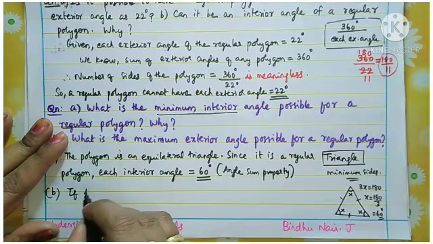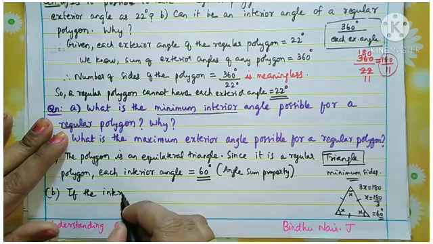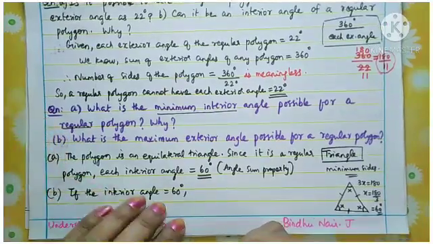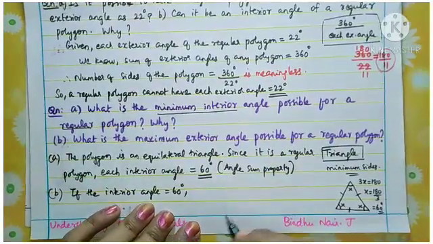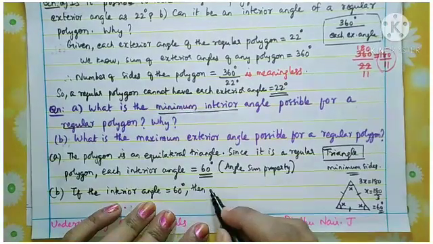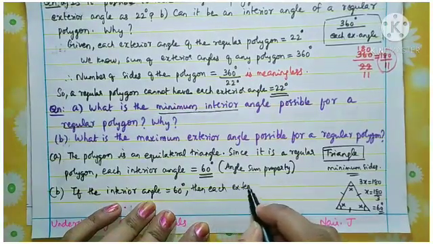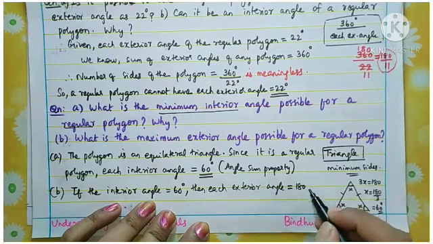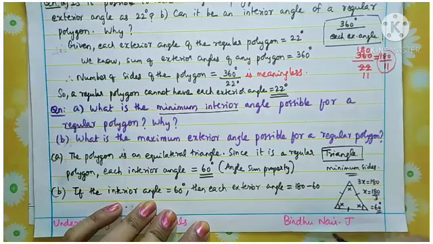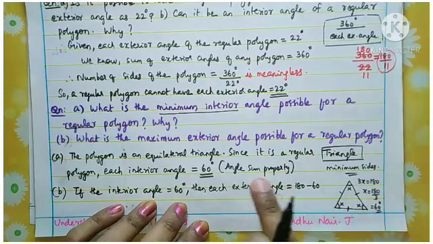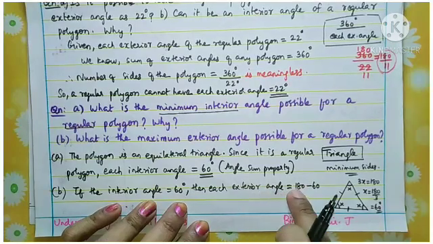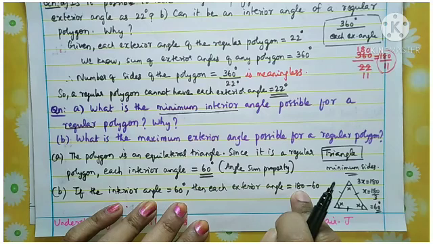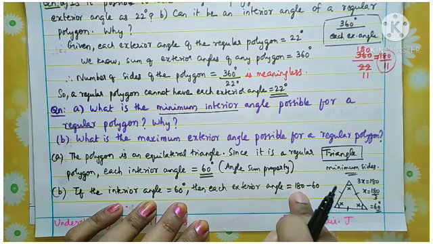If the interior angle is equal to 60 degrees. Okay, so when the minimum interior angle is 60 degrees, then each exterior angle is equal to 180 minus 60. Anytime when the interior angle is given and we need to find the exterior angle, you subtract from 180. Don't forget that, because interior angle and exterior angle together form a linear pair.